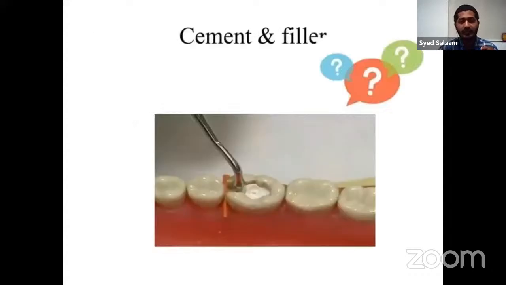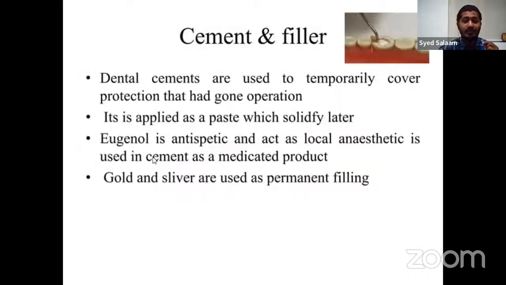Coming to cements and fillers. If someone has gone through treatment for the teeth, they initially go for a root canal, in which they dig up the tooth, clean all the bacterially infected part, and then fill it up with cement and fillers. One of the important ones is dental cement, used temporarily to cover the protected area. When they fill up that area, it helps, because if the tooth is totally removed, it will create a gap there and it would be difficult for you to chew or eat something.